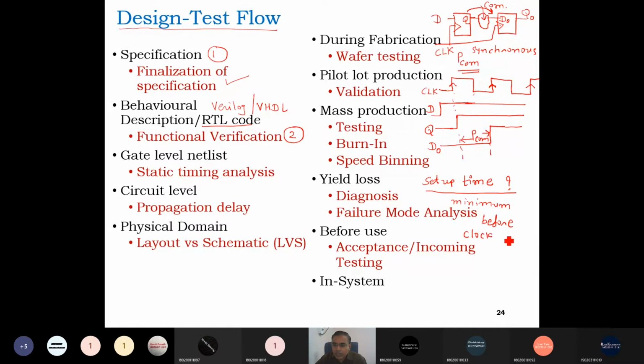Suppose it is a positive edge trigger, then before the clock positive edge, the input of the flip-flop must be stable. It is the minimum time before the clock that the input of the flip-flop must be stable to take correct sampling.